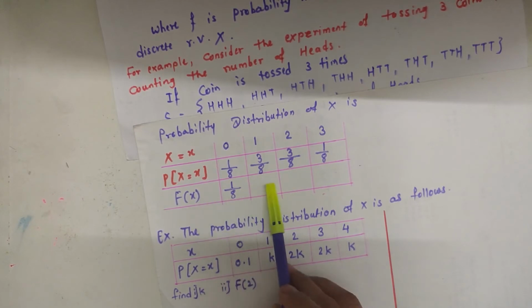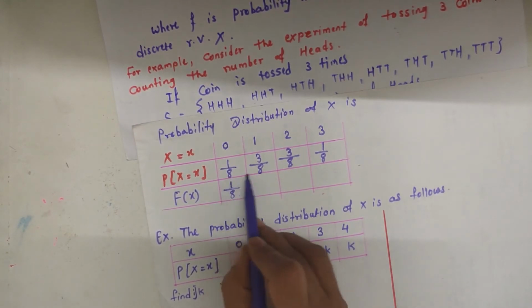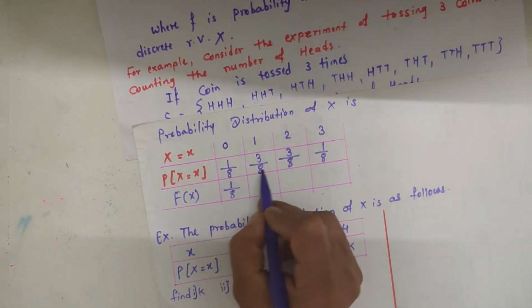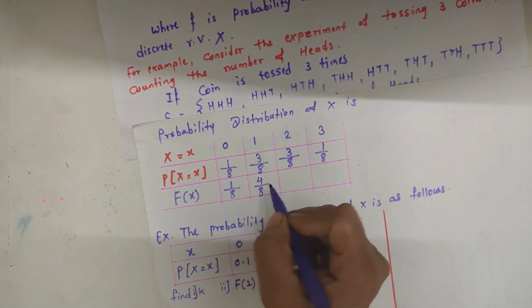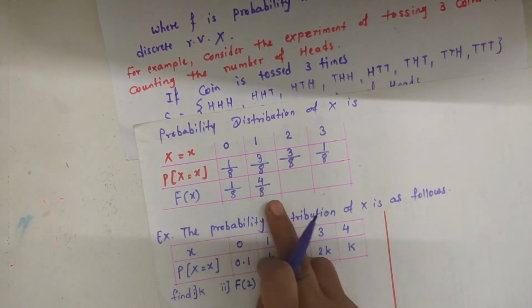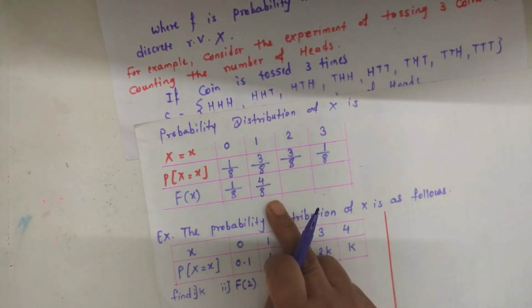The next cumulative distribution function is the sum of these two probability distributions, 1 plus 3, that is 4 upon 8. The sum of these two distributions is the cumulative distribution function of x equal to 1.